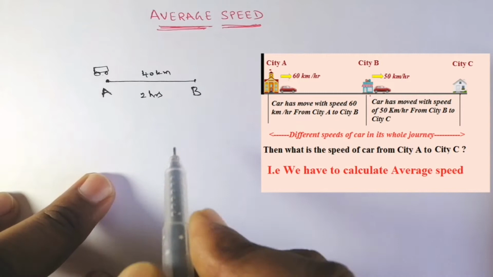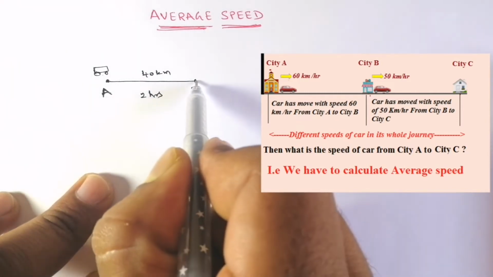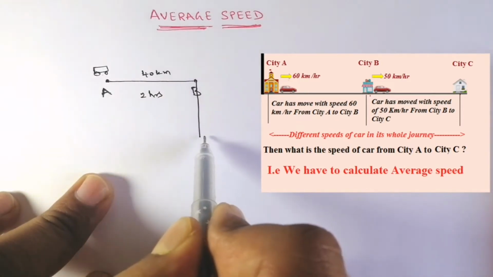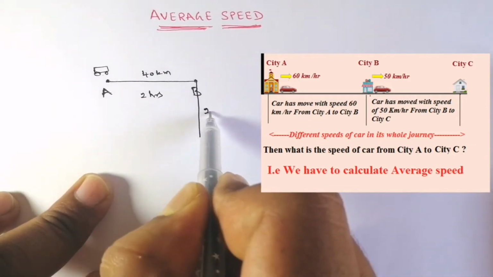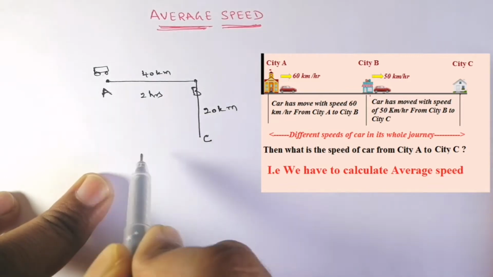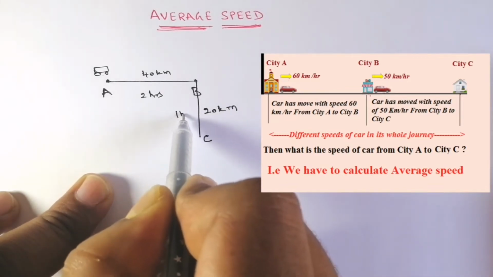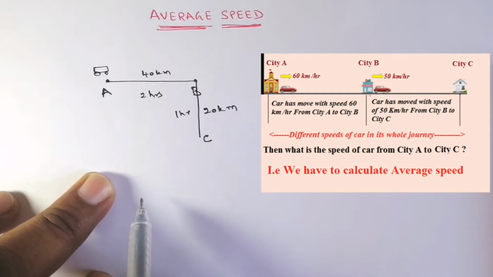From point B, it moved to point C, covering 20 kilometers, and it took 1 hour to complete it.